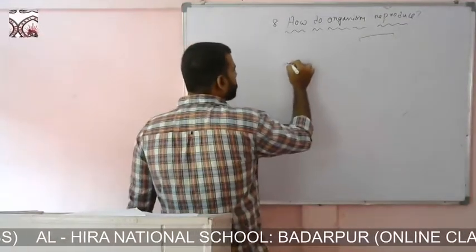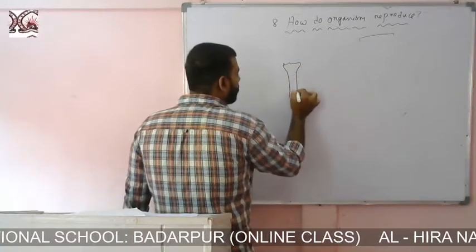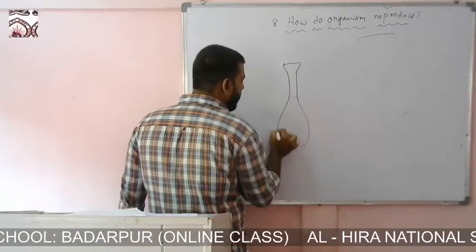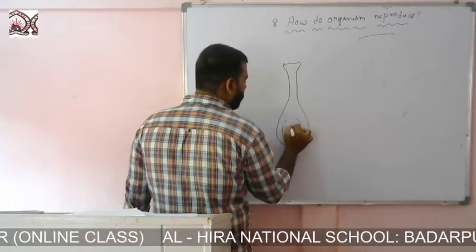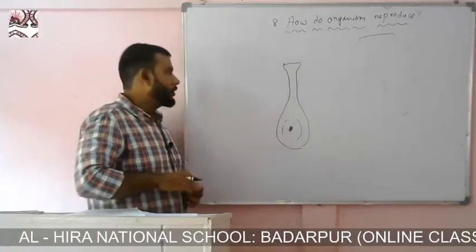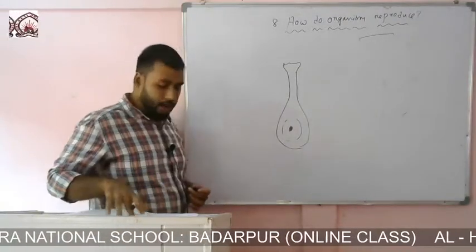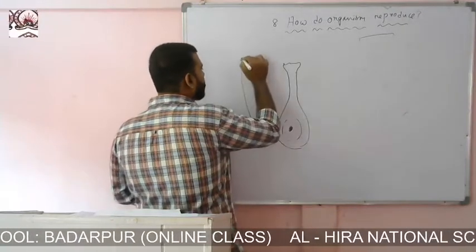So suppose this is the gynoecium, and this is the androecium.